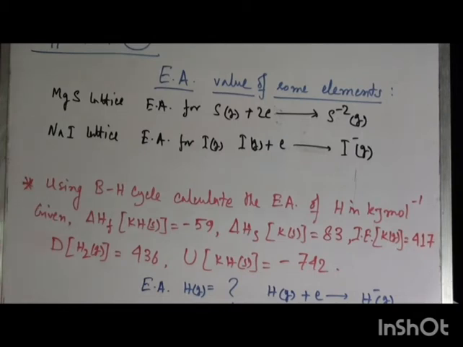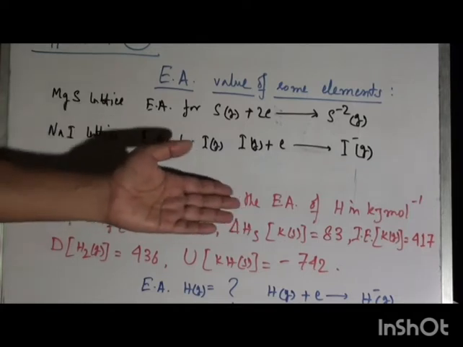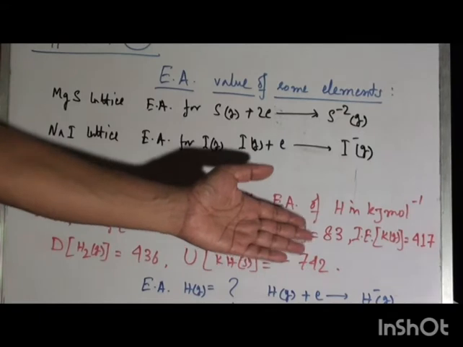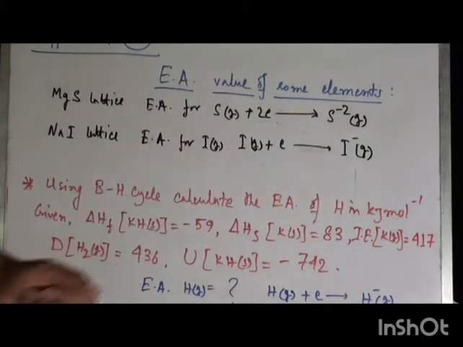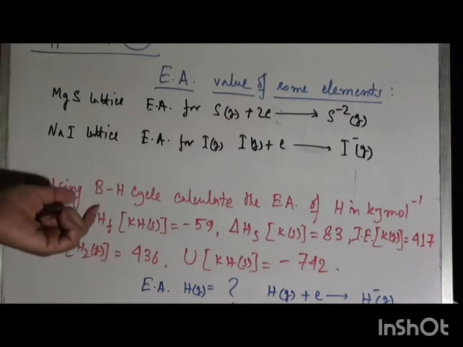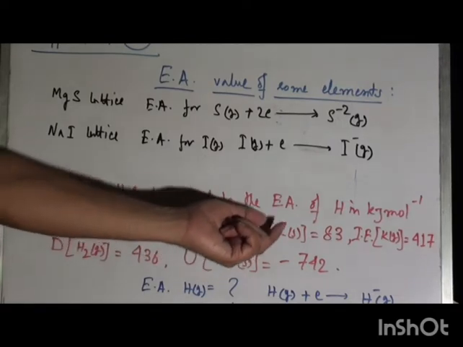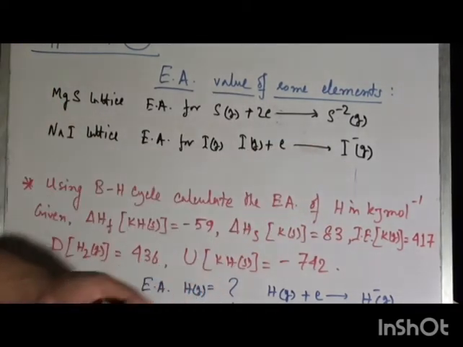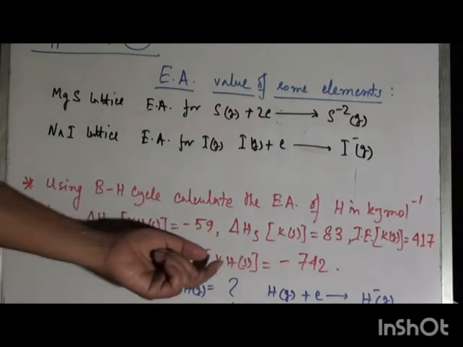Again, here is another problem where, using the Born-Haber cycle, calculate the electron affinity of hydrogen. It is also difficult to predict or calculate, in kJ mole inverse, given other supporting parameters like delta H formation of KH, potassium hydride solid, sublimation of potassium, ionization energy of potassium, bond dissociation energy of hydrogen, and lattice enthalpy of potassium hydride solid.